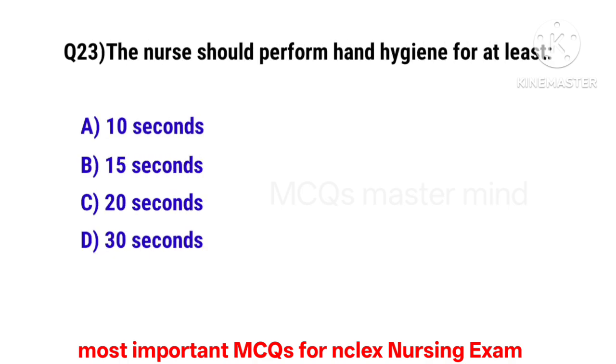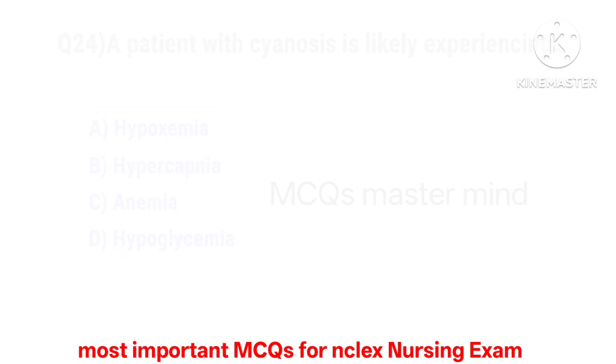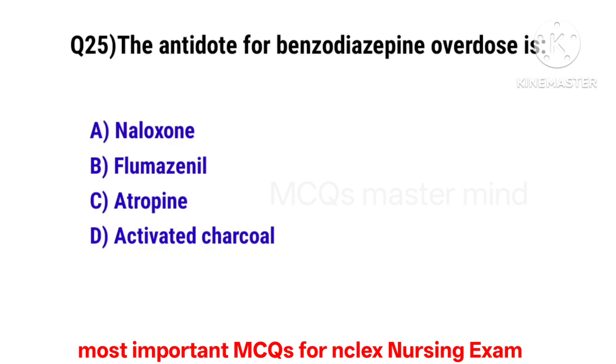Question number 23. The nurse should perform hand hygiene for at least. The correct option is C. 20 seconds. Question number 24. A patient with cyanosis is likely experiencing. The correct option is A. Hypoxemia. Question number 25. The antidote for benzodiazepine overdose is. The correct option is D. Flumazenil.